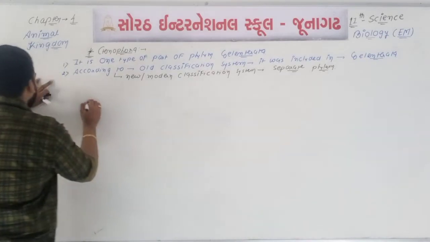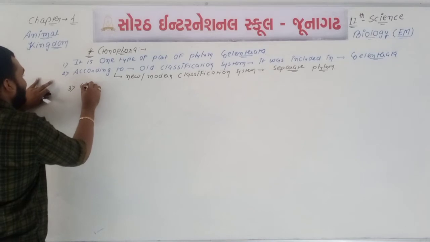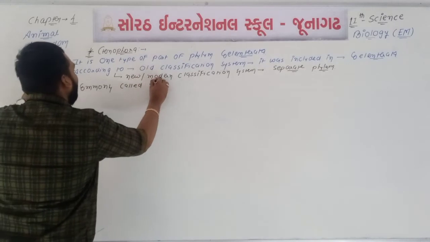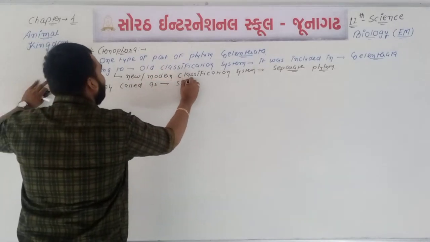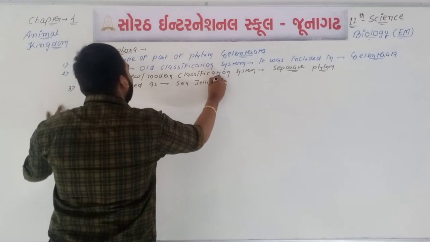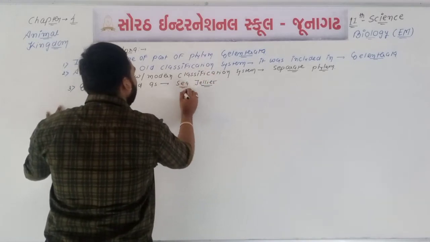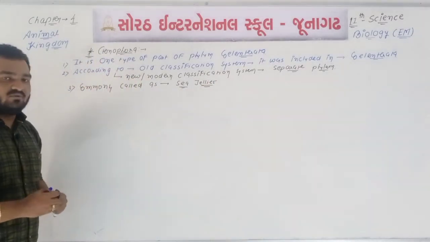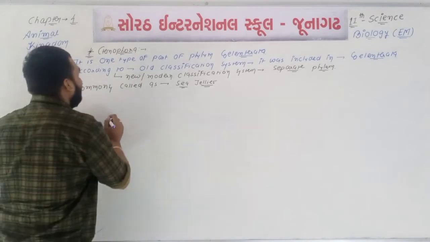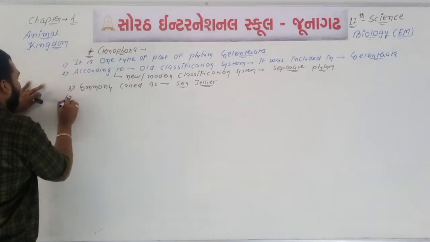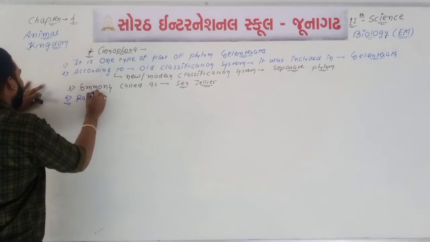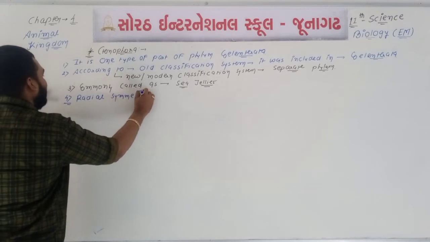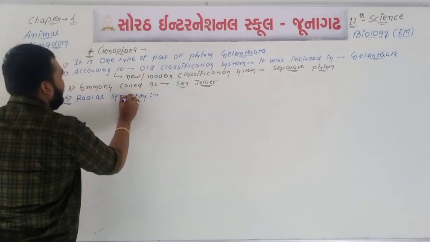Okay, point number 3, we can say that it is commonly called as sea jellies. So the common name will be the sea jellies. Now we will talk about some characters of the animals belonging to phylum Ctenophora. Point number 4, the animals belonging to phylum Ctenophora have radial type of symmetry. Okay, radial type of symmetry is found.